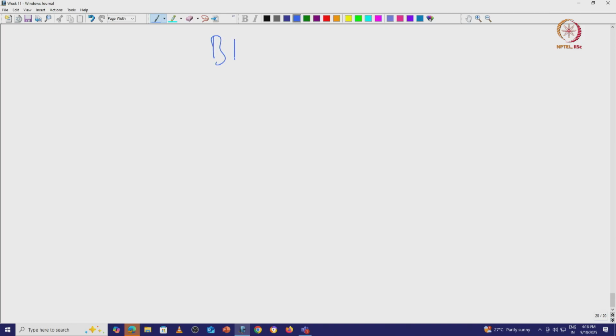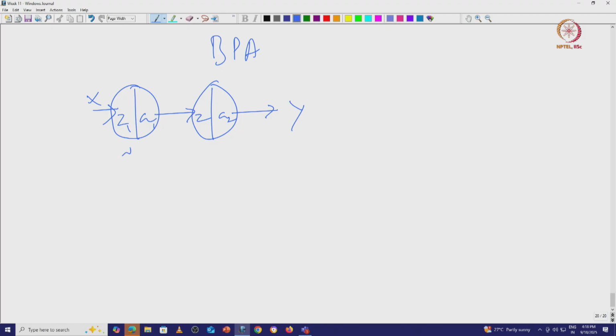So, the back propagation algorithm will connect input, we have X, we have one neuron with an input process Z1 and activation A1, it goes to another neuron which is having an input process Z2 and activation function A2, I get a Y. The single neuron will have W1 weight and bias B1, this will have W2 B2.